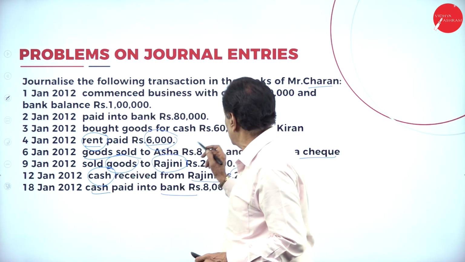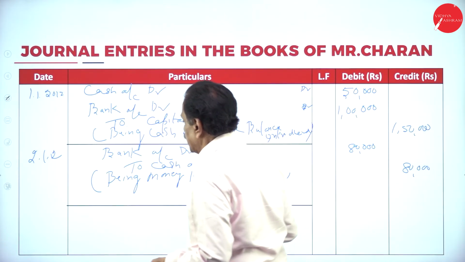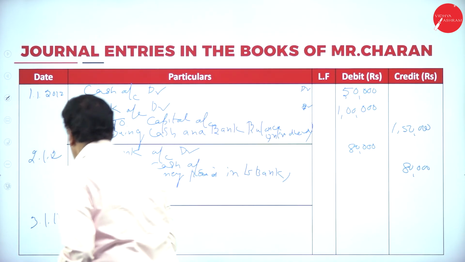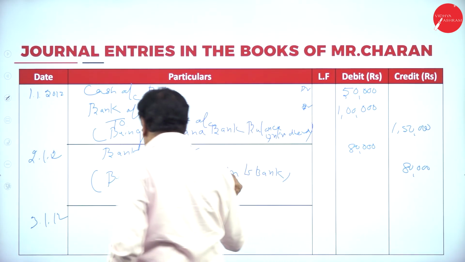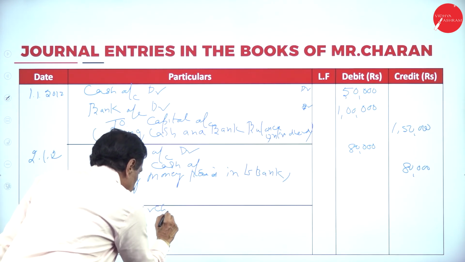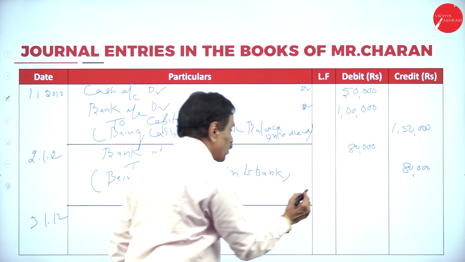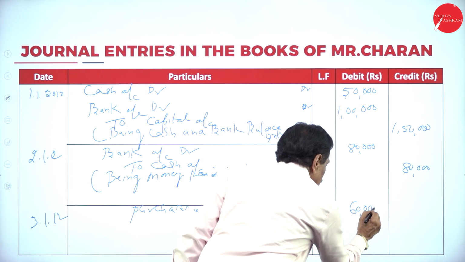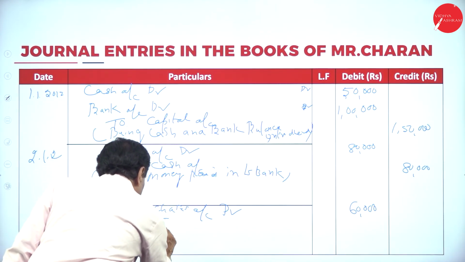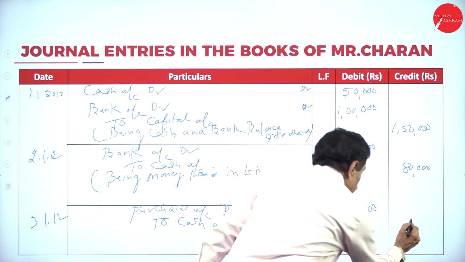Purchases account debtor to cash account on 3rd January. 3/1/2012. Purchases account debtor, 60,000. To cash account, 60,000.